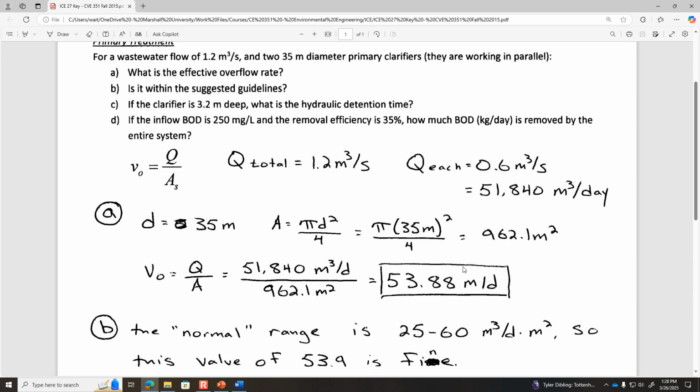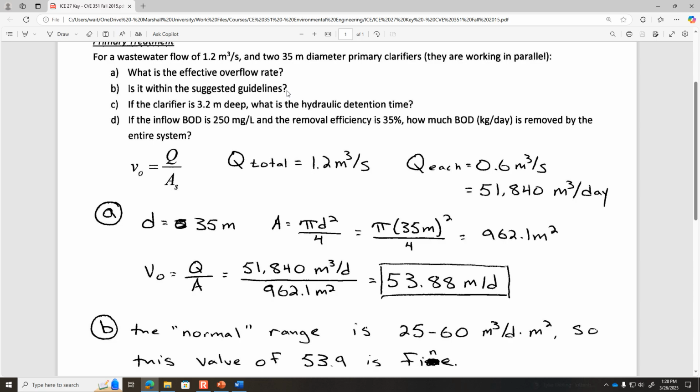Don't be distracted by the units of this loading rate in thinking that that's actually the velocity of something happening inside of the clarifier, because that's not the speed of anything downward. So this is okay from the perspective of the typical loading rates. It's within the guidelines, yes.